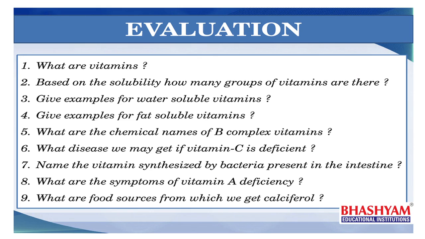Now let us evaluate today's content. What are vitamins? Based on solubility, how many groups of vitamins are there? Give examples for water soluble vitamins. Give examples for fat soluble vitamins. What are the chemical names of B complex vitamins? What disease may we get if vitamin C is deficient? Name the vitamin synthesized by bacteria present in the intestine. What are the symptoms of vitamin A deficiency? What are the food sources from which we get calciferol?